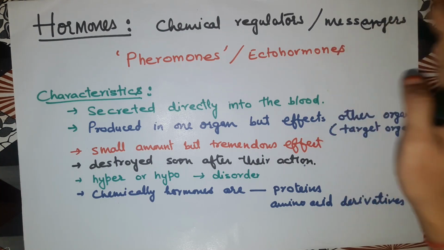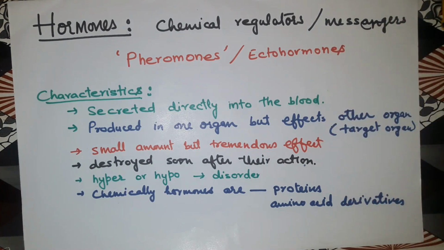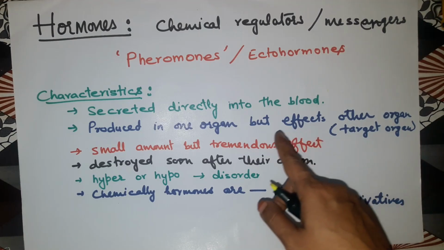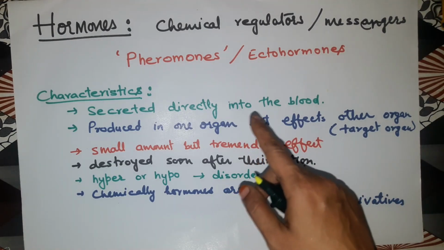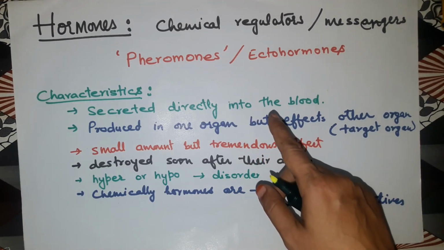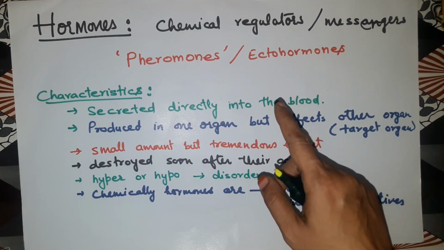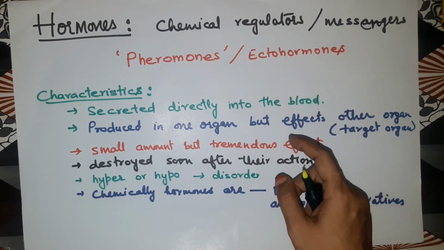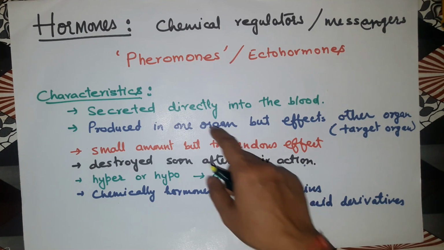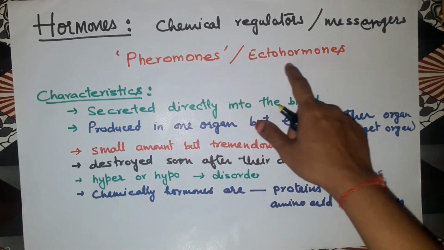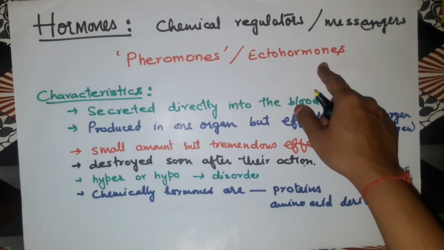When there is a situation which needs some sort of response, these hormones are secreted to give the indication, just like the sex hormones, or the mating behavior, or the alarm reaction in insects. Those are known as pheromones or ectohormones.